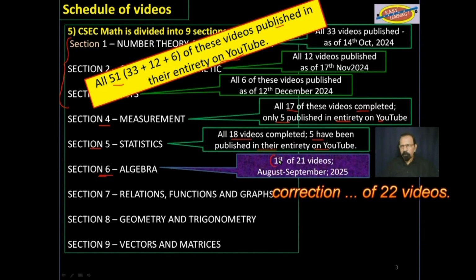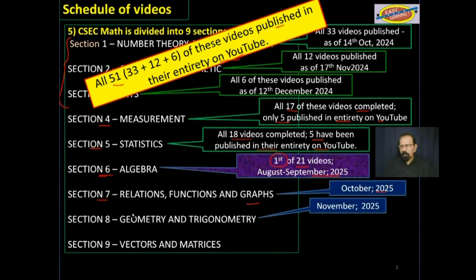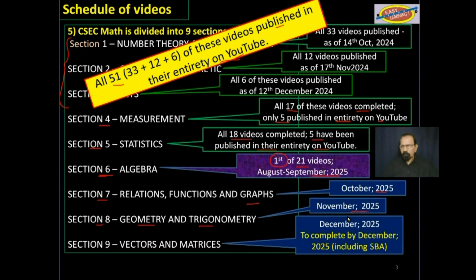This is the first of 21 videos. Hopefully we'll have this completed by September 2025. Then section 7, functions, relations, and graphs, by October 2025. Section 8, geometry and trigonometry, by November 2025. And finally, section 9, vectors and matrices, by the end of this year.